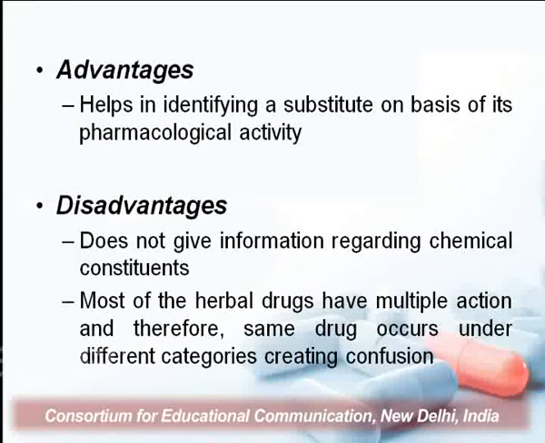Now, the advantages and disadvantages of the system. Basically, this pharmacological system helps in identifying a substitute on the basis of pharmacological activity. Since the drugs are categorized on the basis of their pharmacological activities, if a particular drug has a supply shortage, another drug with similar pharmacological activity can be used.